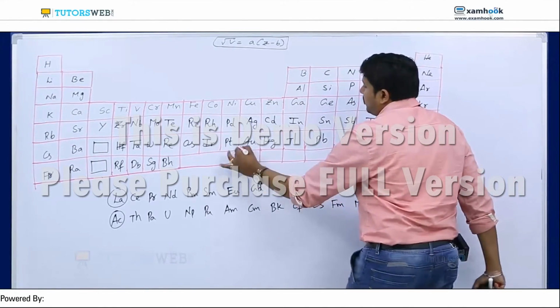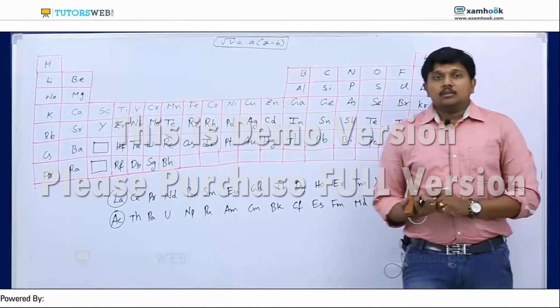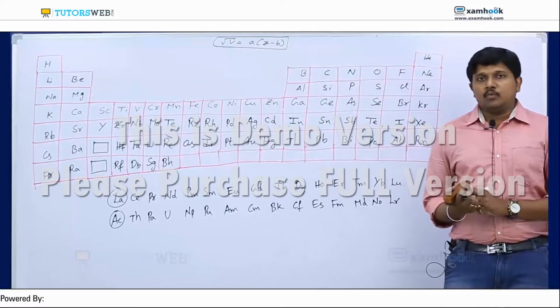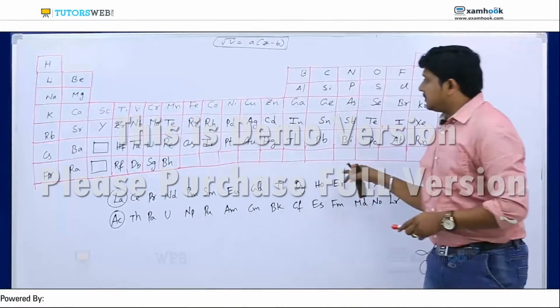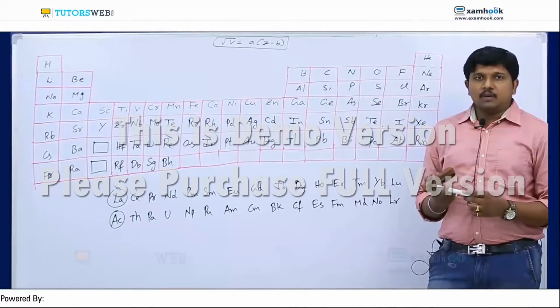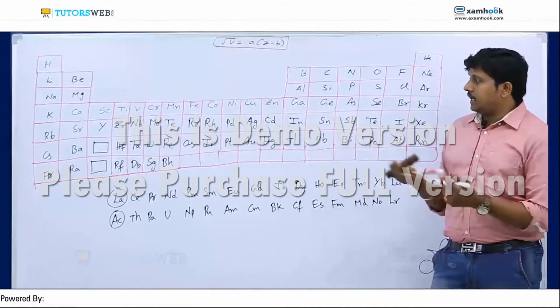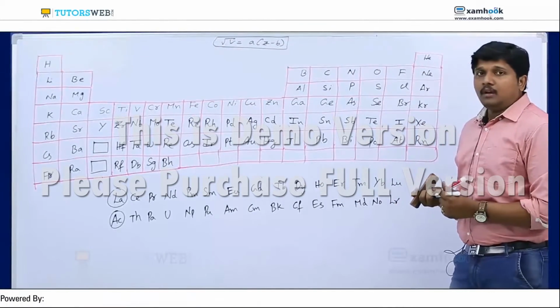Up to now we found only 119, and recently found 3 more elements, so the total is 122 elements. So here some empty places are there. Based on IUPAC nomenclature, we can give a name to any element. I'll tell you later about IUPAC naming for elements.